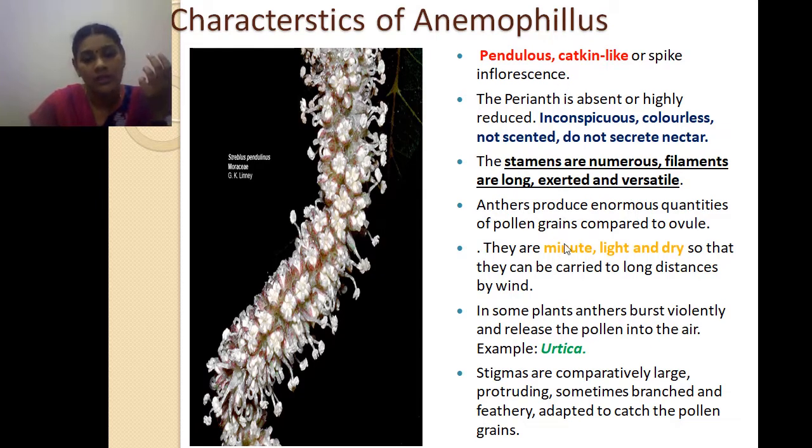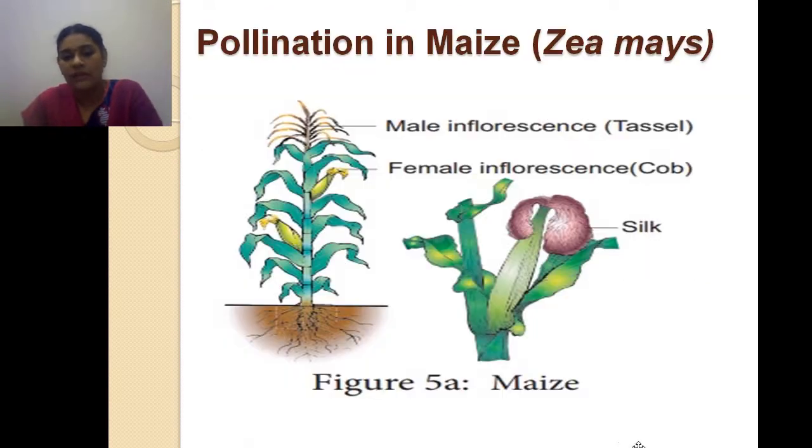We just explained the stamen, anther, pollen, flower and inflorescence. But what about the stigma of these anemophilous flowers? The stigma is comparatively large. Here the pollen is minute, light and dry, and here the stigma is large. It is protruding, sometimes branched or feathery, and adapted to catch the pollen grains. For this I will explain this diagram.